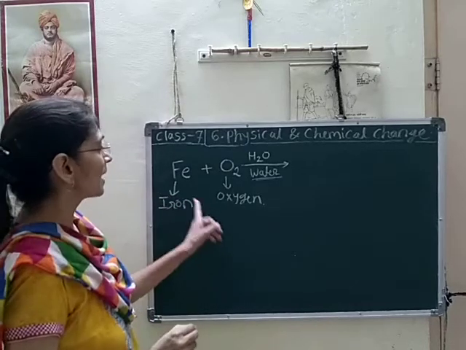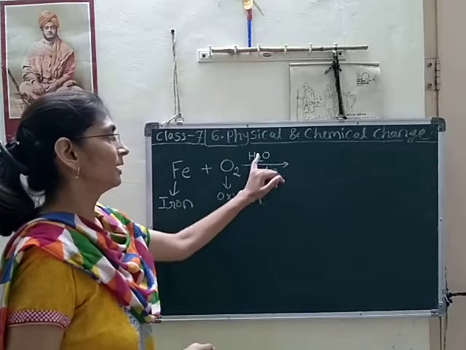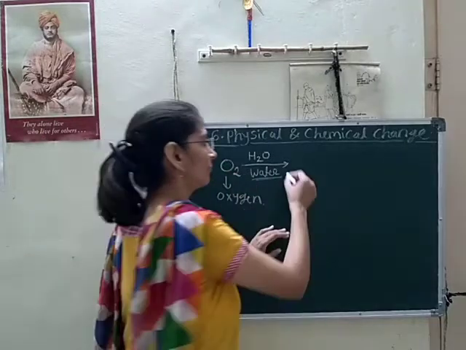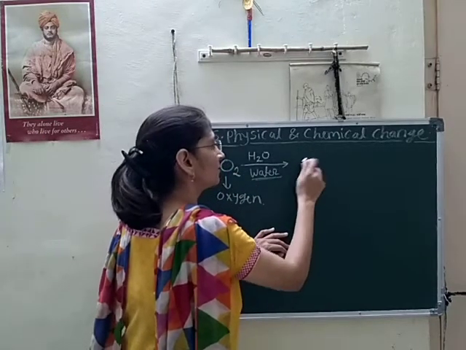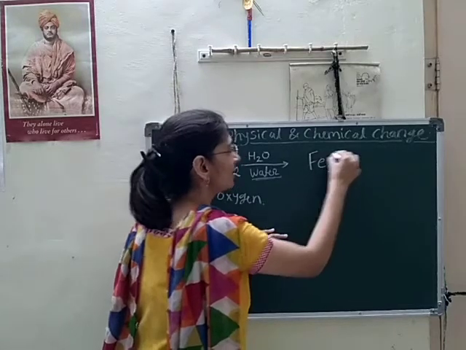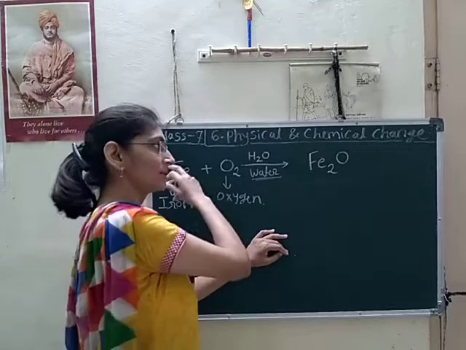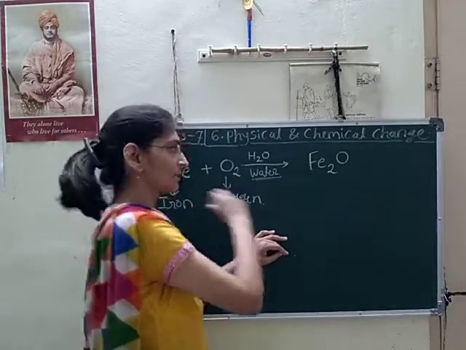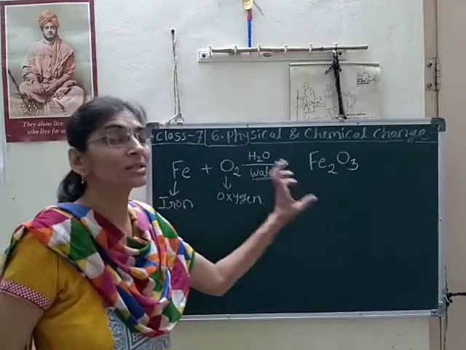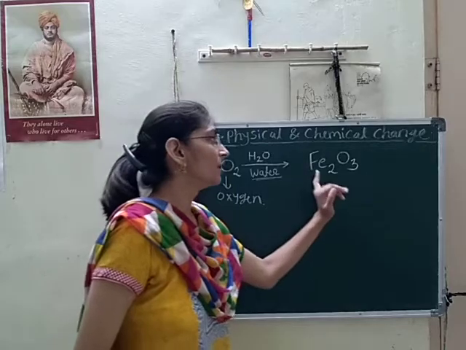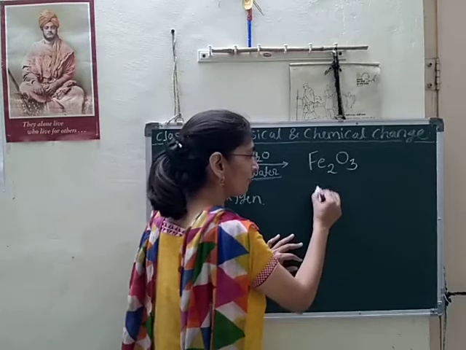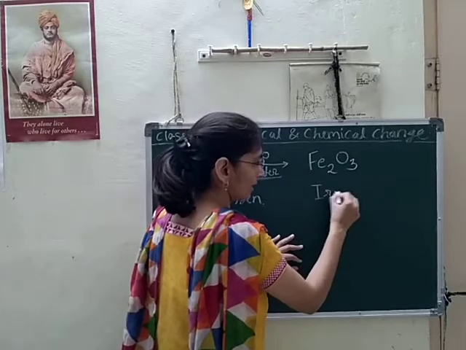So iron plus oxygen in the presence of moisture or water vapors or water, what will happen? It will be converted into iron oxide. The reaction will happen between these substances, and we will get a new substance which is formed here, that is iron oxide or ferrous oxide. It is the formula of ferrous oxide or iron oxide.